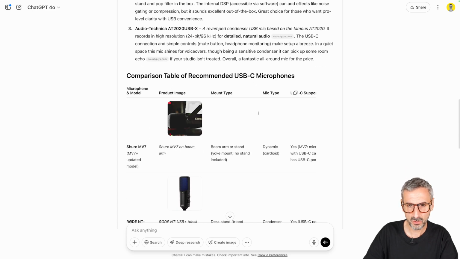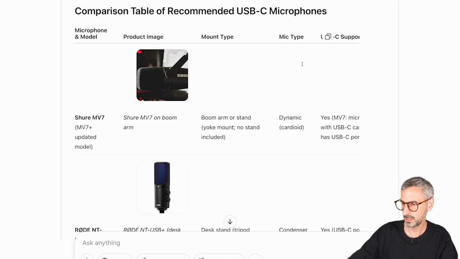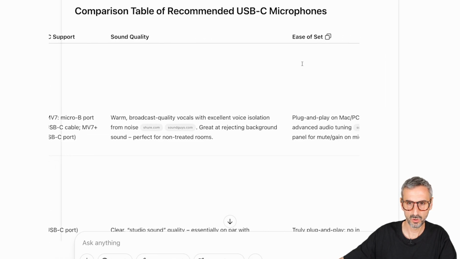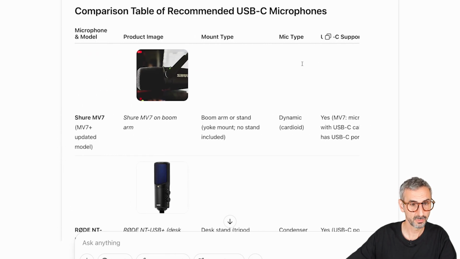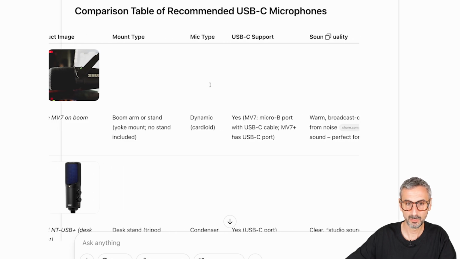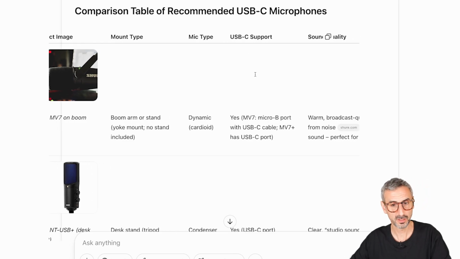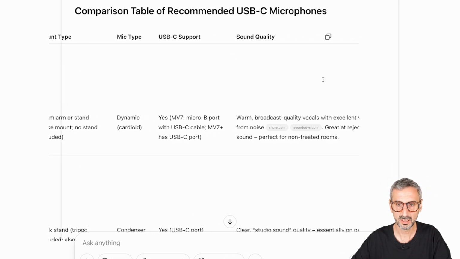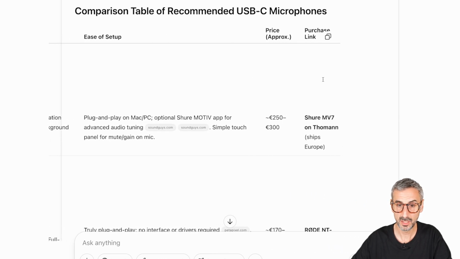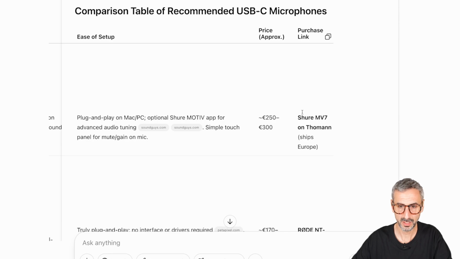So when I scroll to my table right here, similar to my other table, I can scroll to the right. So I have different columns. First one is the microphone name and model. Okay, I have a product image like I asked for, which is cool. I have the mount type. I have the microphone type. USB-C support, yes. Okay, the sound quality and ease of setup, and the approximate price in euros. So that's pretty cool. Purchase link, I have the name of the retailer right here.